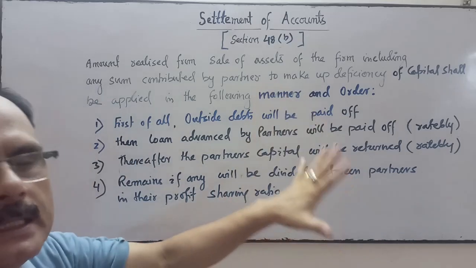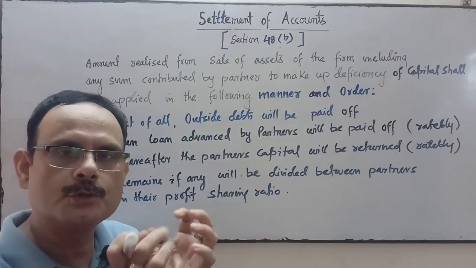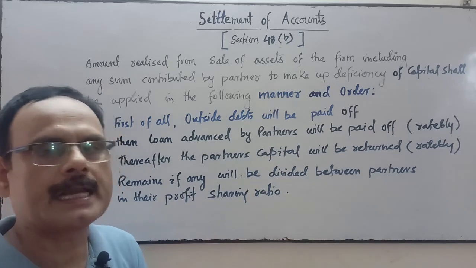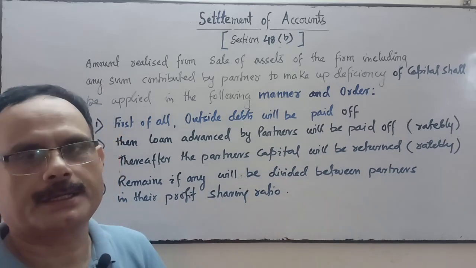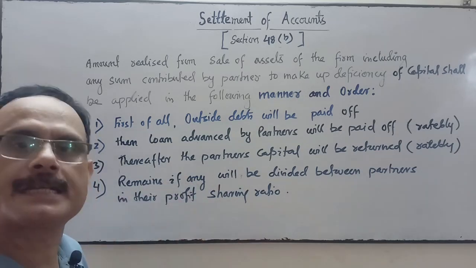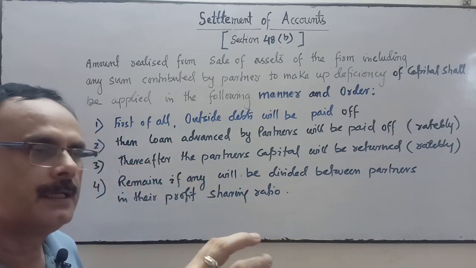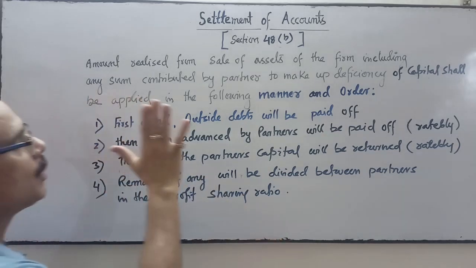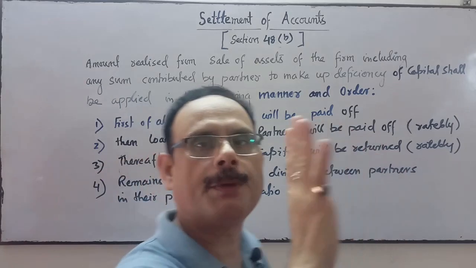First, that amount will be used to pay the external liability, outside liability, third party. First of all, outside liability will be paid off.